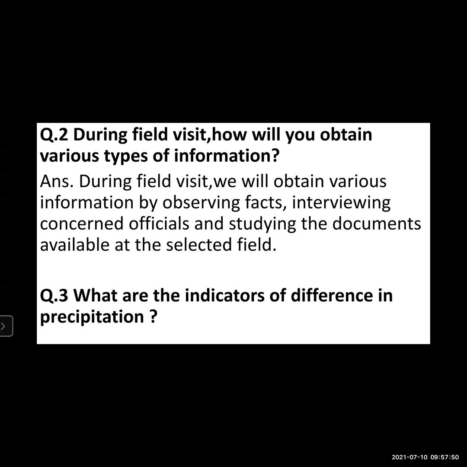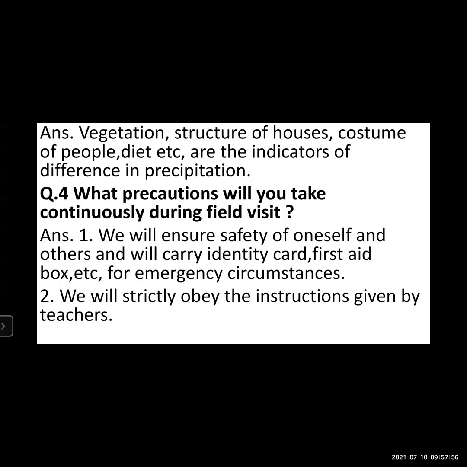What are the indicators of difference in precipitation? Question number 3. The answer is vegetation. Of course, vegetation, structure of houses, costume of people, light, etc. are the indicators of difference in precipitation. So all these factors decide the precipitation of a particular region.